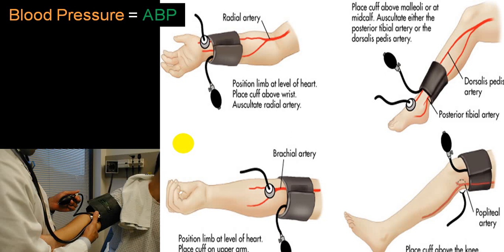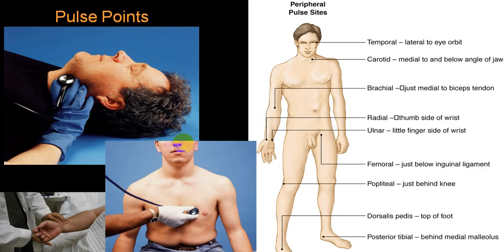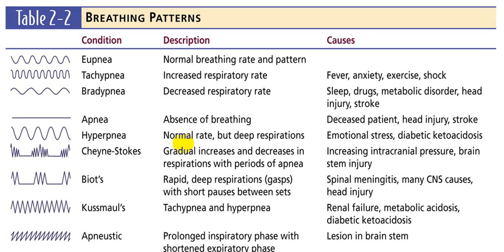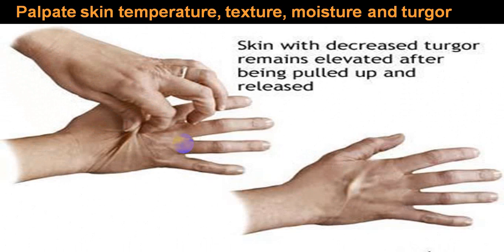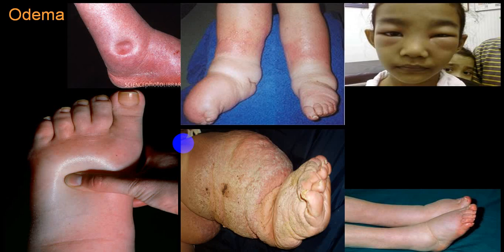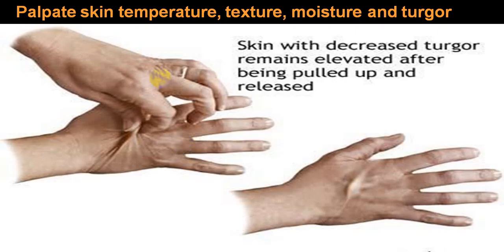You can go for ABPI, what is called ankle brachial pressure index, or ankle brachial pressure difference ratio. Then you look at all the different pulses and temperature. The breathing pattern we'll be dealing with in detail when we talk about respiration and the different types of respiration. Then you look at the skin, whether there is dehydration or edema. This is peculiar edema, and this is dehydration. You can pinch the skin very easily, so that is typical in dehydration.